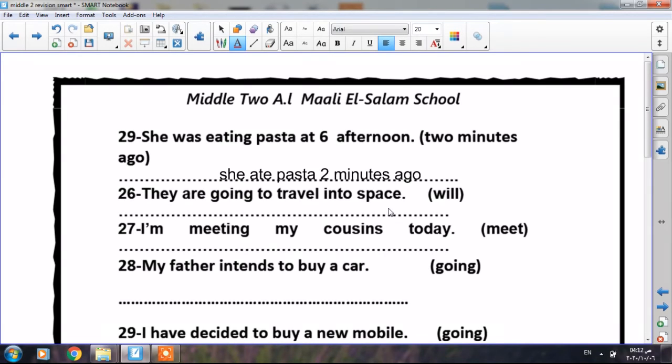Number 26, they are going to travel into space. Let's use another form of the future, will. So they will travel into space. They will travel into space. Okay, will travel.